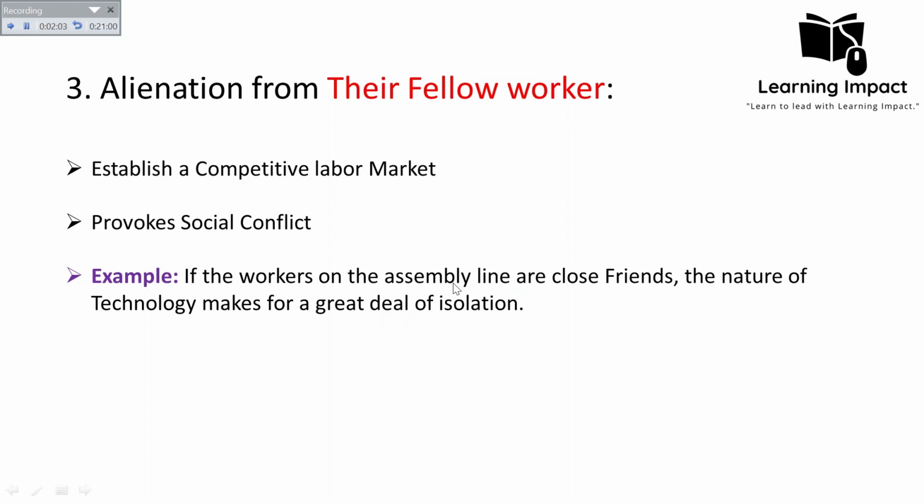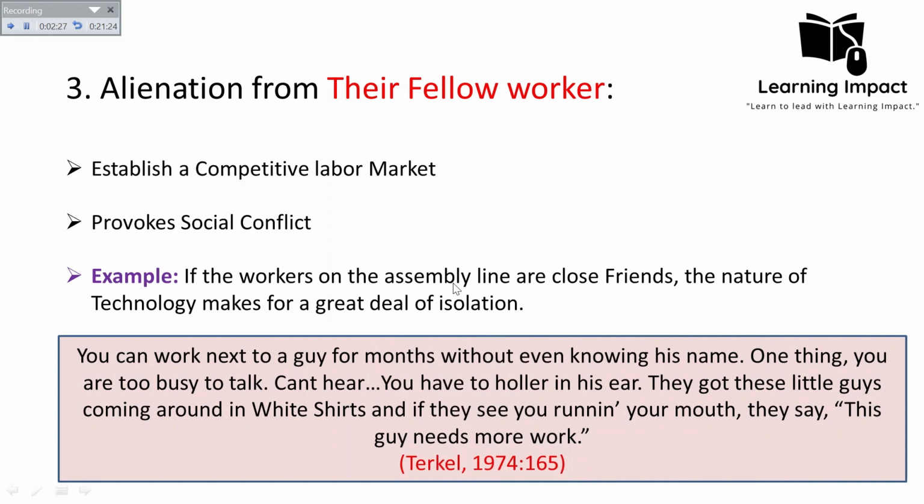They still have to compete with each other, and in that way it leads to a kind of impersonal conflict, and sometimes to personal conflict also. So the nature of technology makes for a great deal of isolation. The technology is such that the workers must compete with each other, otherwise they will not survive. Here is one quotation, which was taken from Terkel.